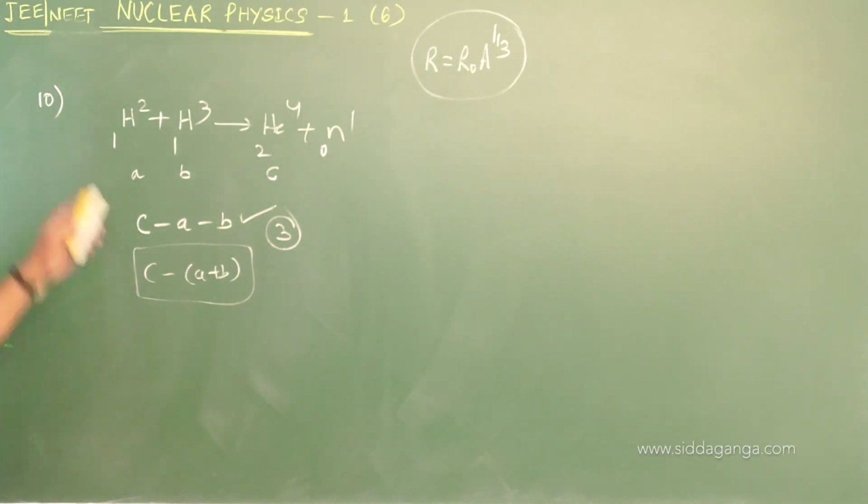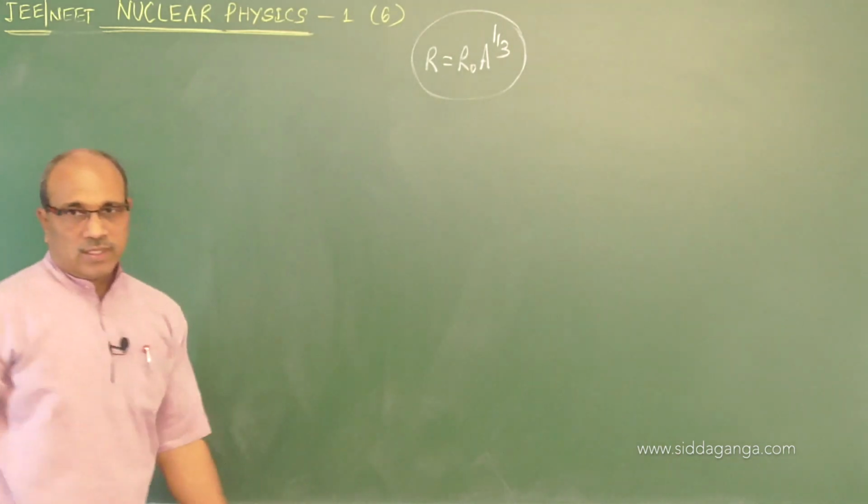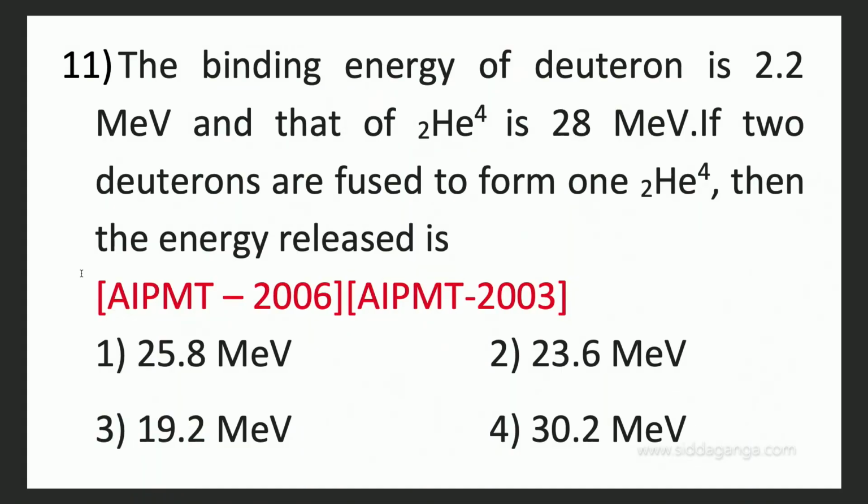Coming to the next, a conceptual question on the binding energy curve. The binding energy of deuterium is 2.2 MeV, and of helium is 28 MeV.